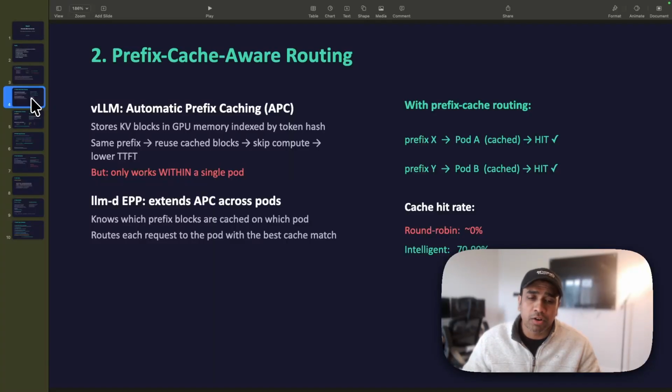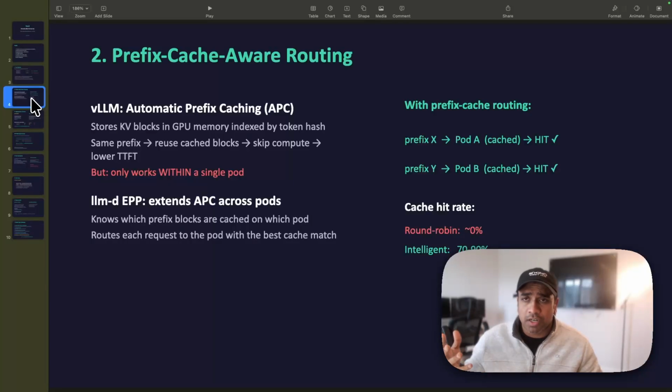The real-world scenario for enterprises is that we'll have multiple pods, multiple instances of the LLM workloads, and different GPU workloads. So llm-d offers a solution in terms of prefix-cache-aware routing. One of the components is the EPP, the endpoint picker, which extends APC, the automatic prefix caching, across pods.